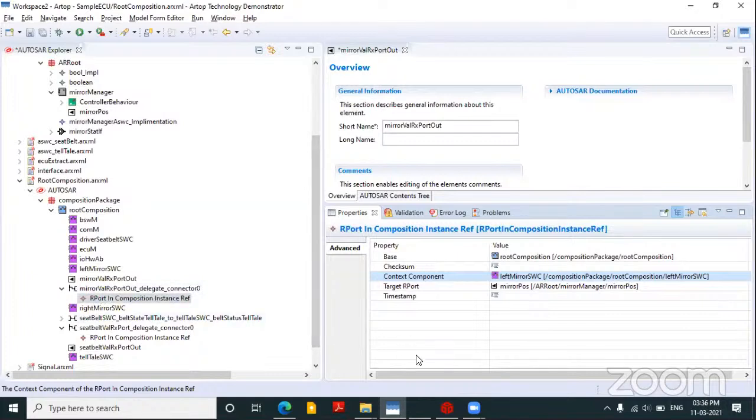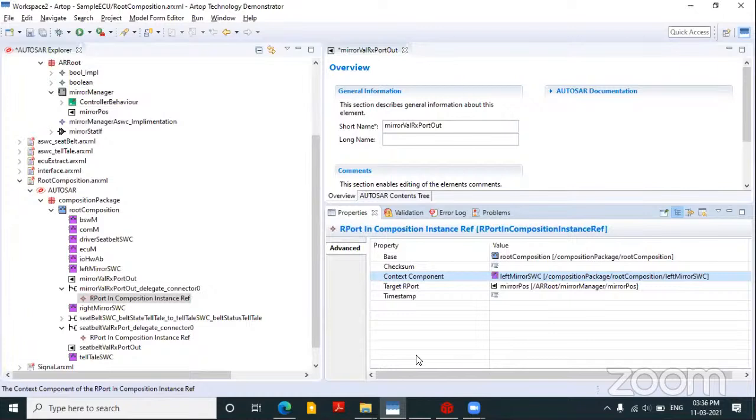So what we did in short is we have created an outer layer, an outer box, which includes all the SWCs and services and all those things. And we created ports to communicate to the downstairs, to the down COM stack. And we mapped the ASWC port with the outer layer port using a delegate connector.